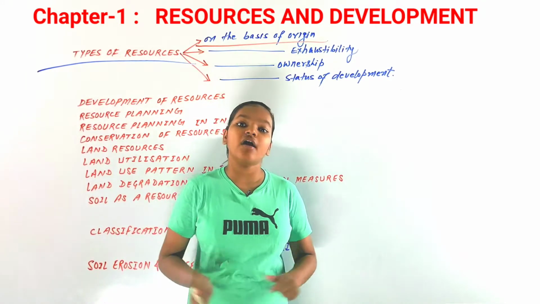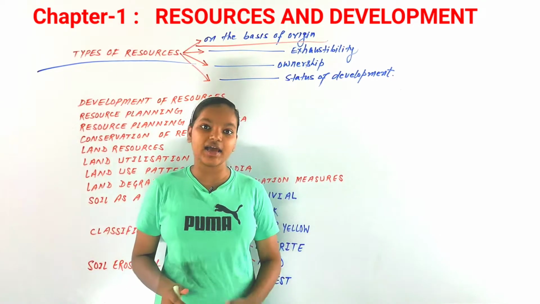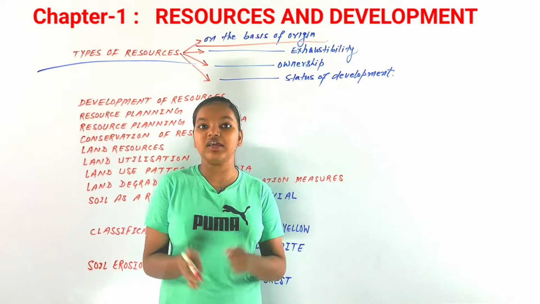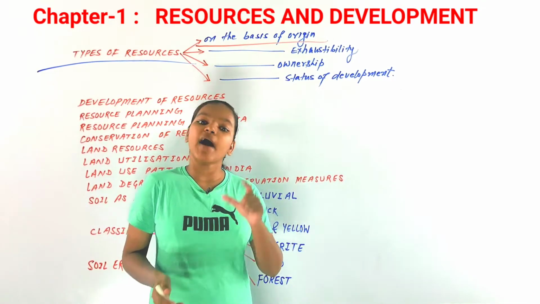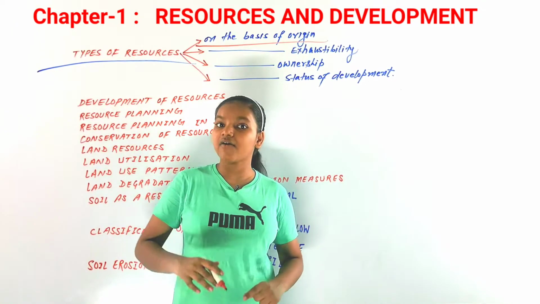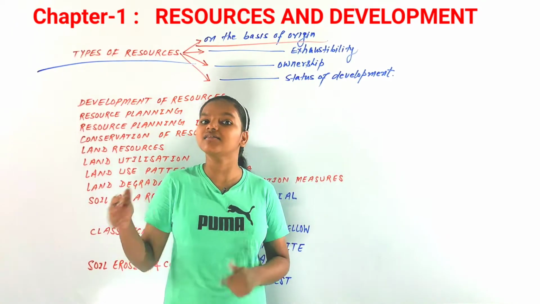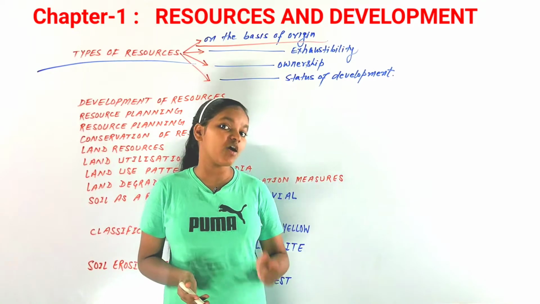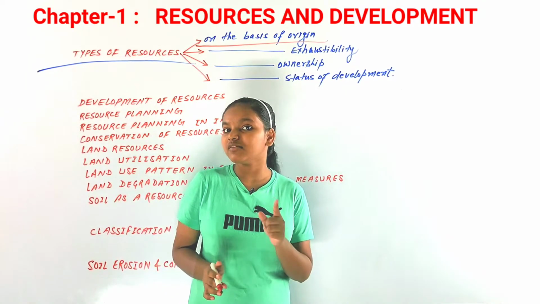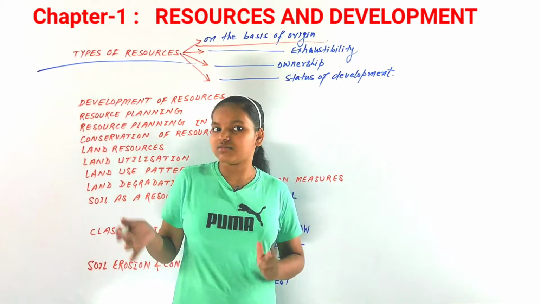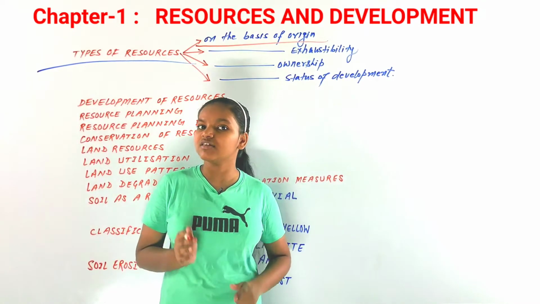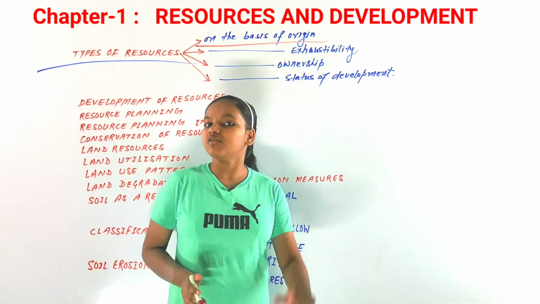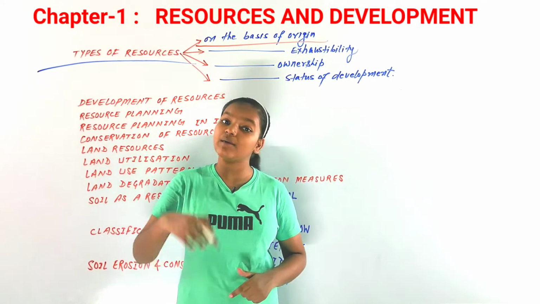Now biotic resources are those resources that are the living resources, like forest life, wildlife, flora and fauna, fisheries, livestock, and most importantly human beings themselves. So biotic resources are all of those resources that are living organisms. Now secondly, there are abiotic resources, just the opposite of biotic resources, that have non-living components in them, like metals and rocks. Metals and rocks are also resources, but they are abiotic resources as they are non-living things.